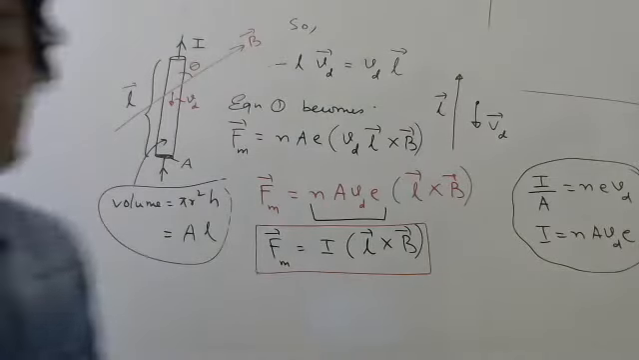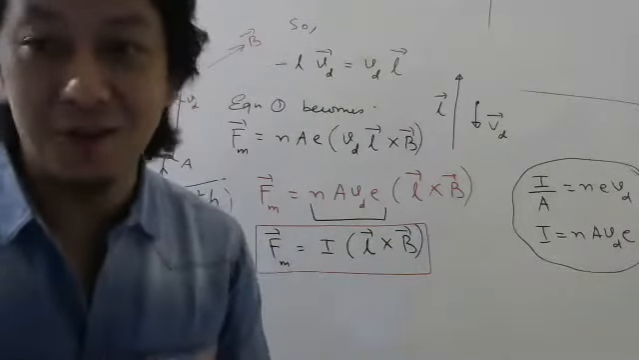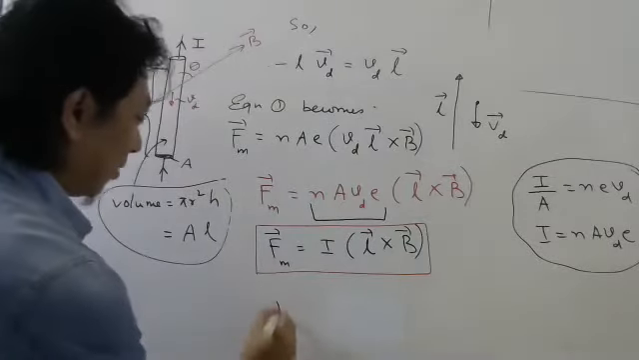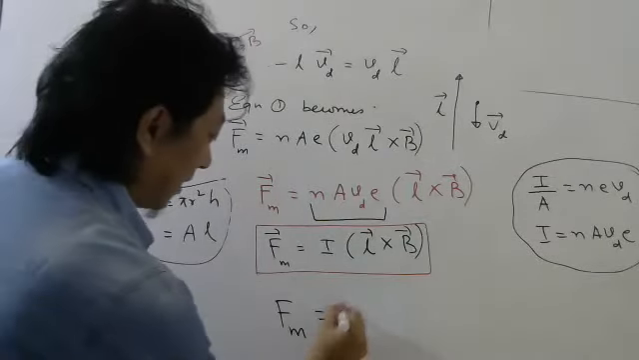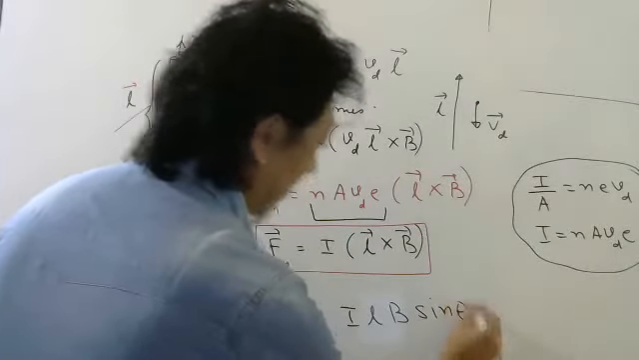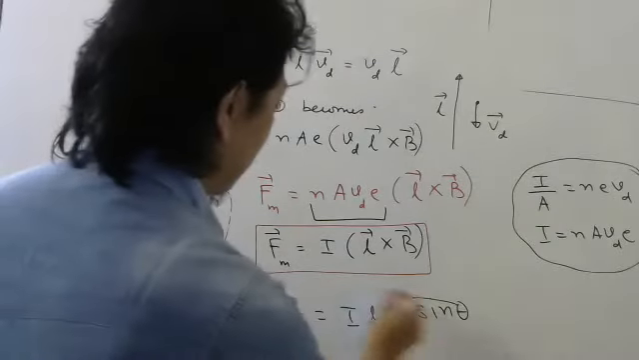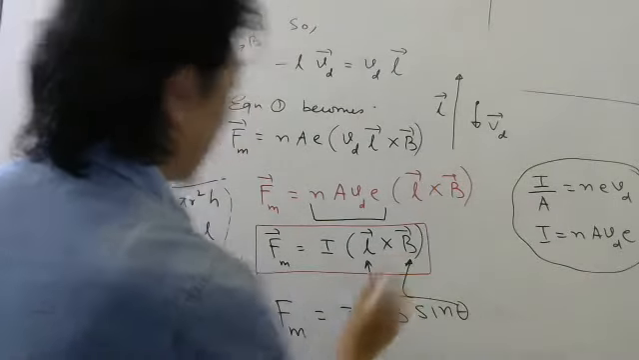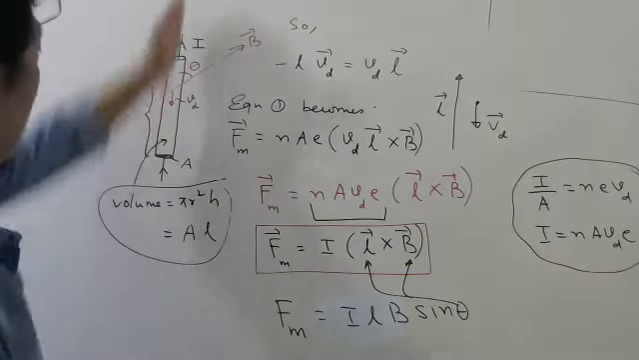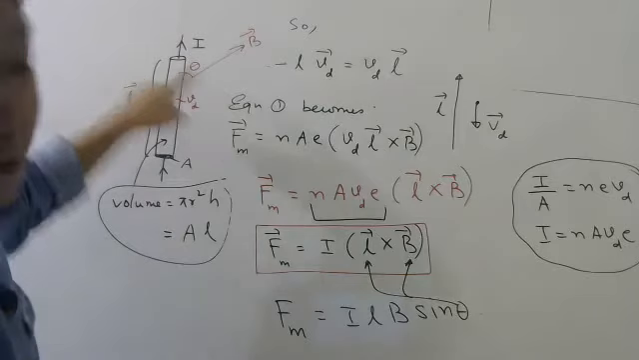Now, ultimately, students, when you want to calculate the force, you have to write ILB sine theta. And what is theta? The angle between this vector and this vector, which means the angle between wherever current is flowing and the magnetic field, as you can see here in my diagram.